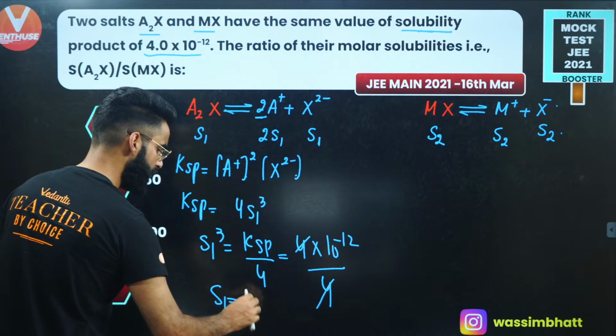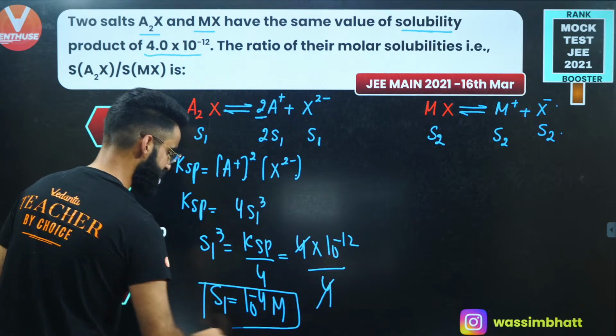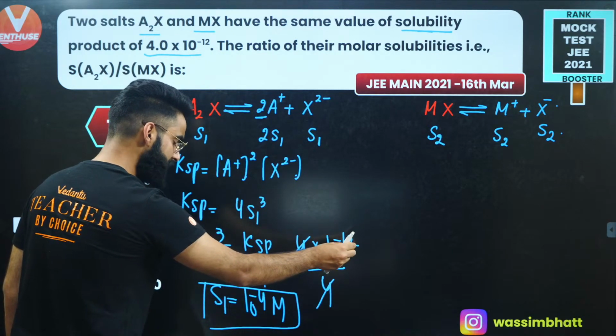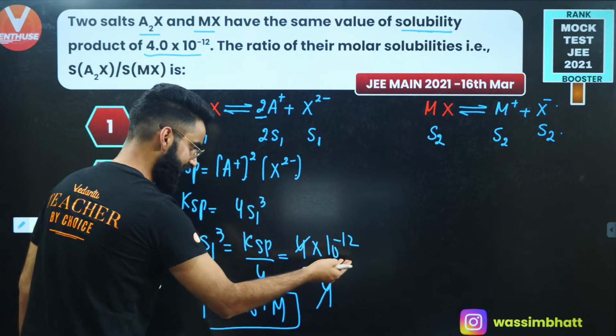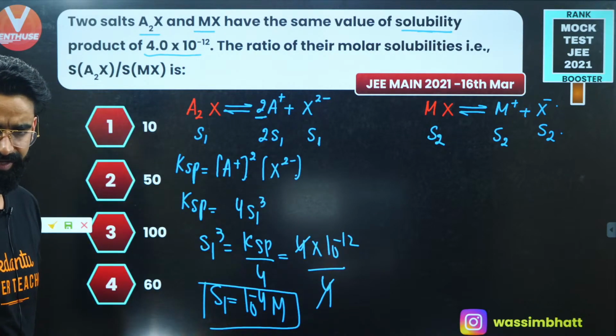So S1 will be equal to 10 raised to the power minus 4 molar, because S1 cubed is equal to 10 raised to the power minus 12. The 3 goes to the right-hand side and becomes a cube root. So the S1 value comes out to be 10 raised to the power minus 4. As simple as that.